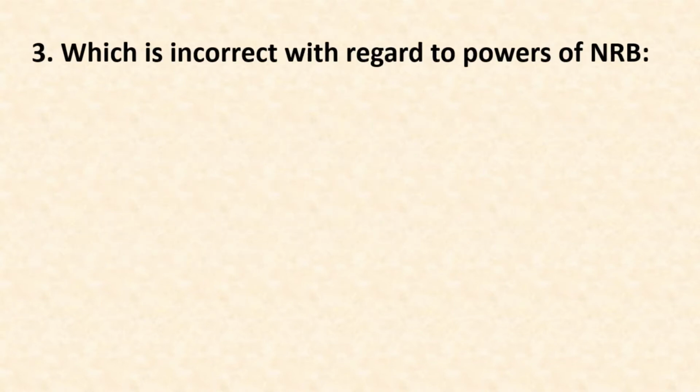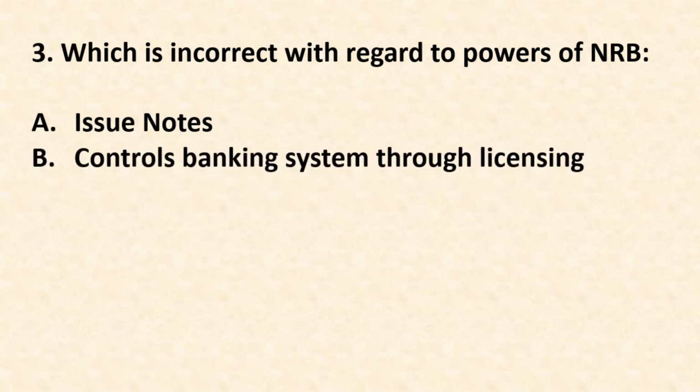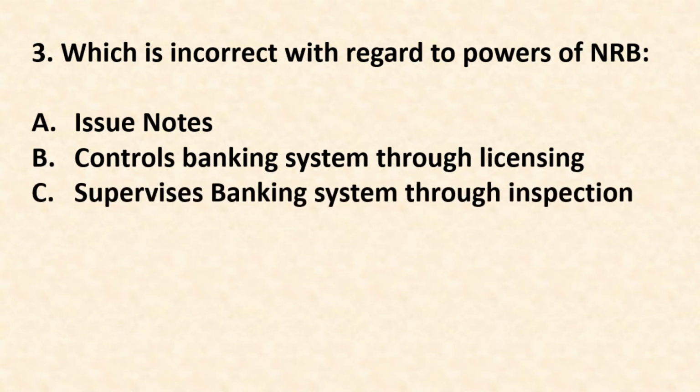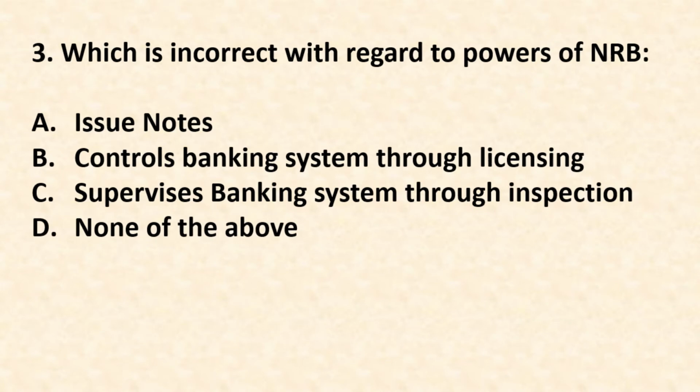Number 3. Which is incorrect with regard to powers of Nepal Rastra Bank? Option A. Issue notes. Option B. Controls banking system through licensing. Option C. Supervises banking system through inspection. Option D. None of the above. The correct answer is option D. None of the above, because these A, B, C are the correct functions or powers of the Nepal Rastra Bank. So option D, none of the above, is the correct answer.